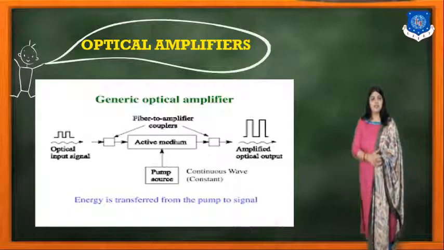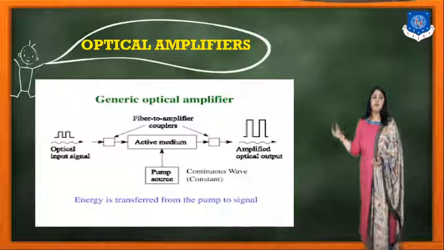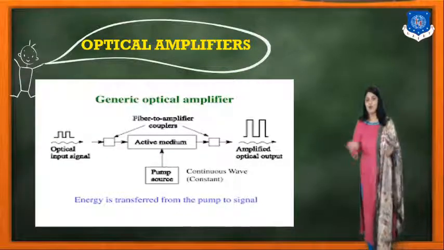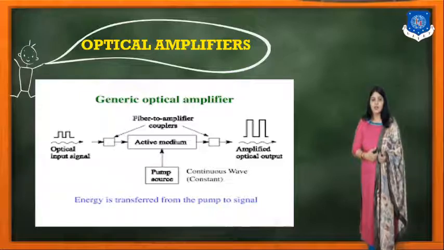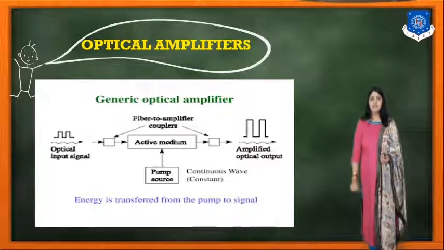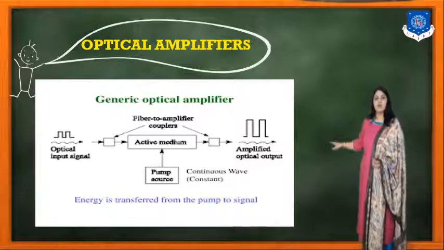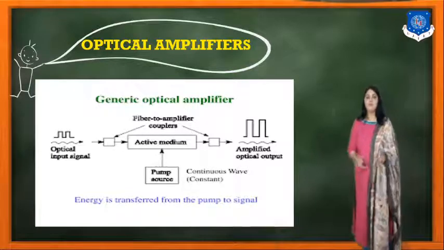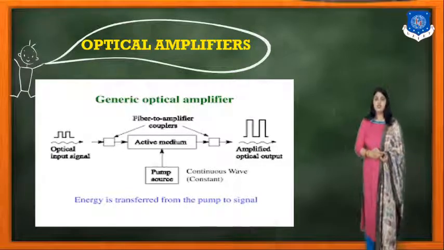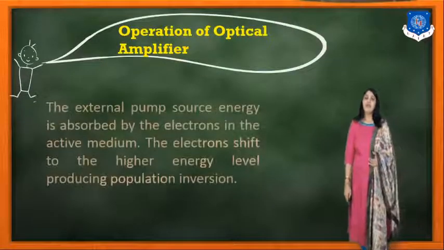The optical input signal, that is pulses, is given to the couplers. Fiber to amplifier couplers are at both ends of this active medium, and the external pump source, which is a continuous wave, is given to the active medium, and as an output we have the amplified pulse. This is the simplest kind of amplifier that can be used.